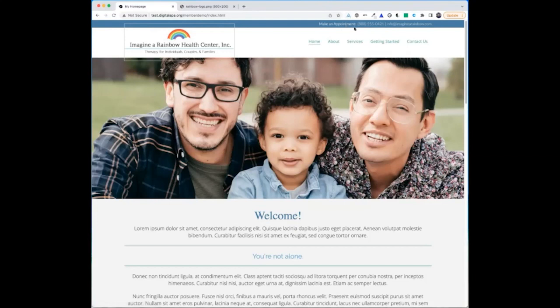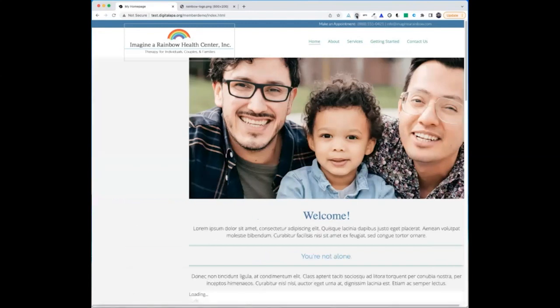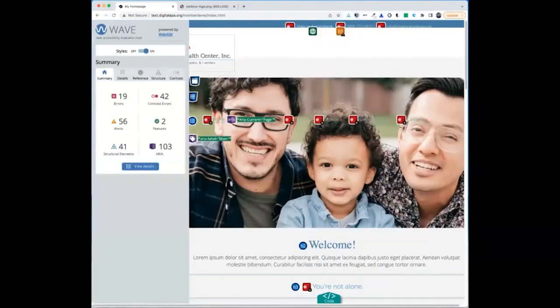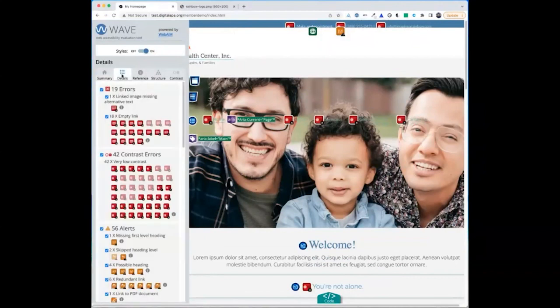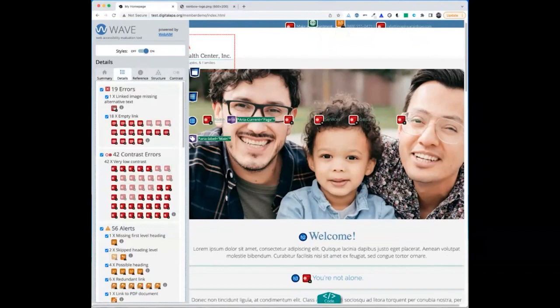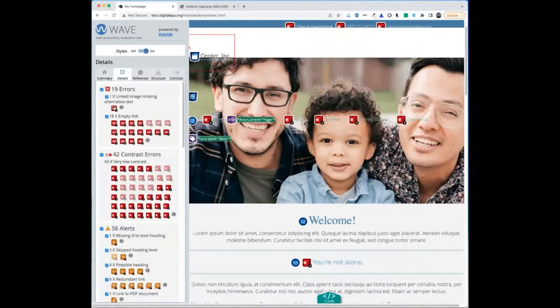So I'll show you this in 2 ways today, although believe me, there are many more. The WAVE checker, and this is the one that has a website, you can put the URL in, will show me that there are 19 errors. And if I click on the details, it says linked image missing alternative text. And I can click on the little red box that highlights the logo with dotted lines around it. And that is the logo, and it's saying there's no alternative text.